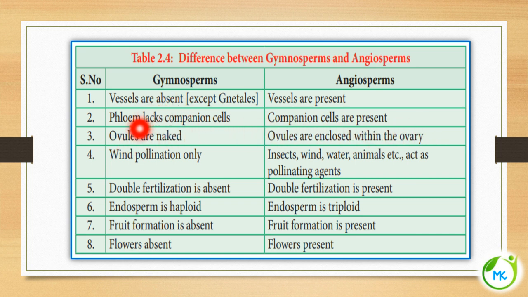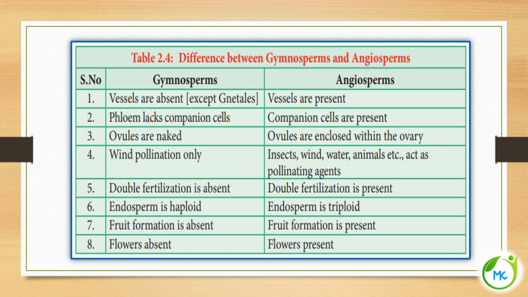In gymnosperms, the ovules are naked, whereas in angiosperms, the ovules are enclosed within the ovary. In gymnosperms, only wind pollination will occur, whereas in angiosperms, pollination takes place by means of pollinating agents such as insects, wind, water, animals, etc.